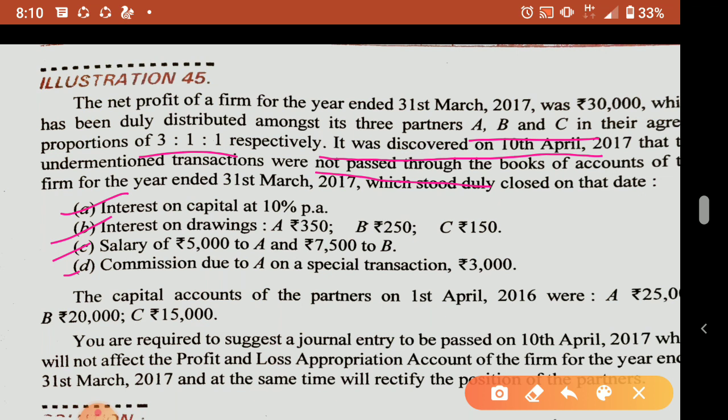For the calculations, you have to calculate 10 percent interest on capital, and interest on drawings is already given as 350, 250, 150. Salary is given as 5,000 to A and 7,500 to B. Then commission to A for a special transaction is 3,000. The commission is based on performance, which is why special transaction is written. The capital account balances are also given: 25,000, 20,000, 15,000. You can calculate the interest on capital based on these. I am not showing the calculations; I will show how to do the past adjustment treatment.